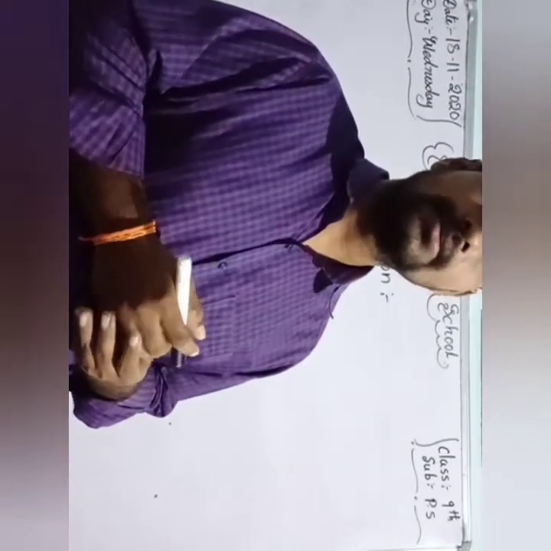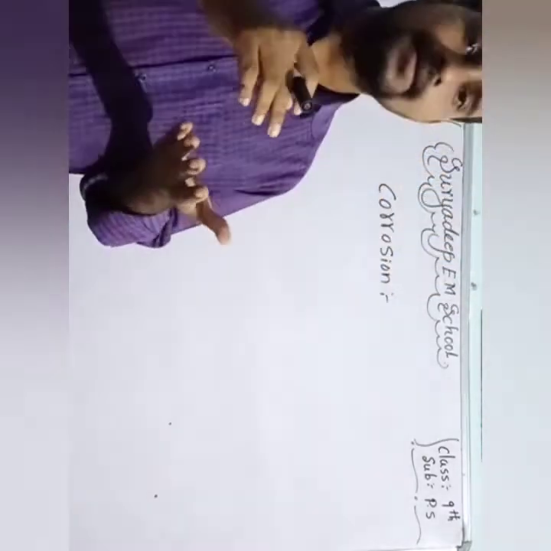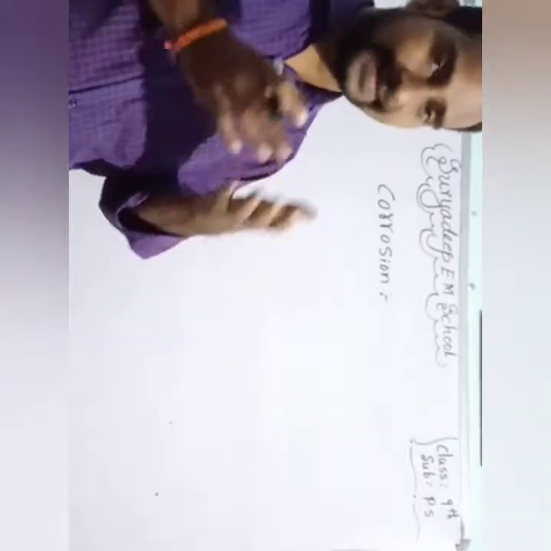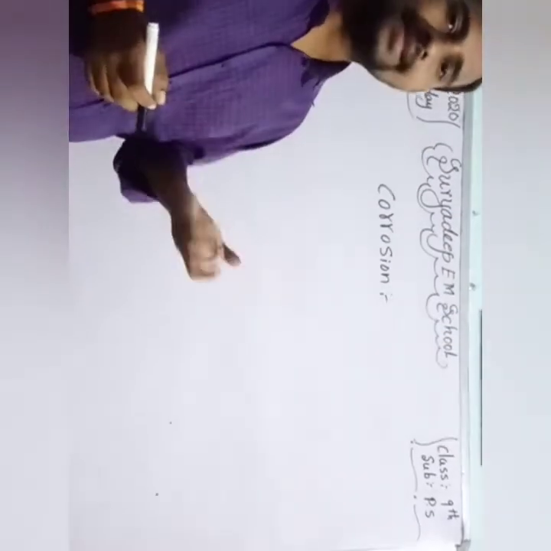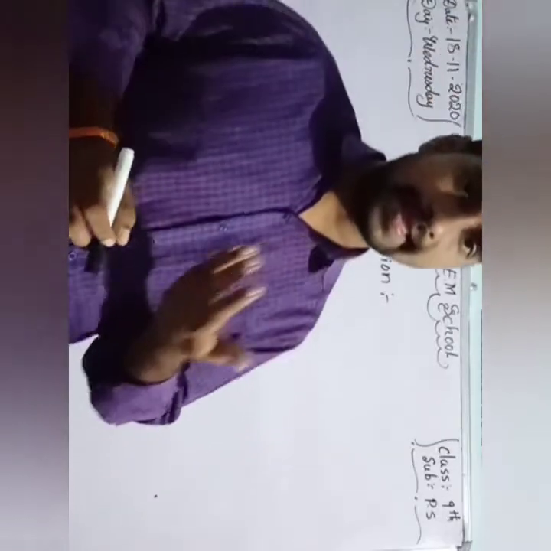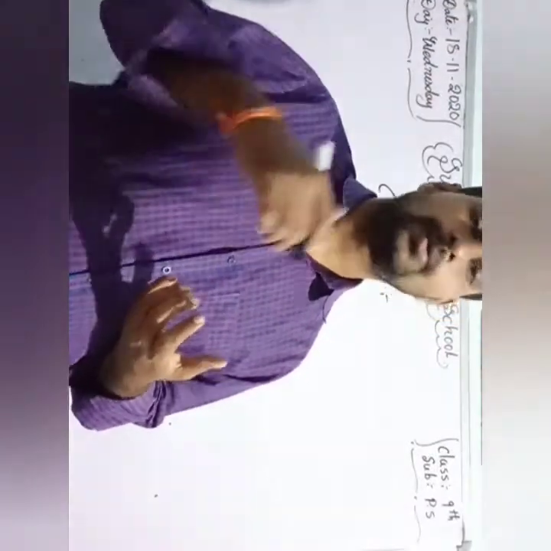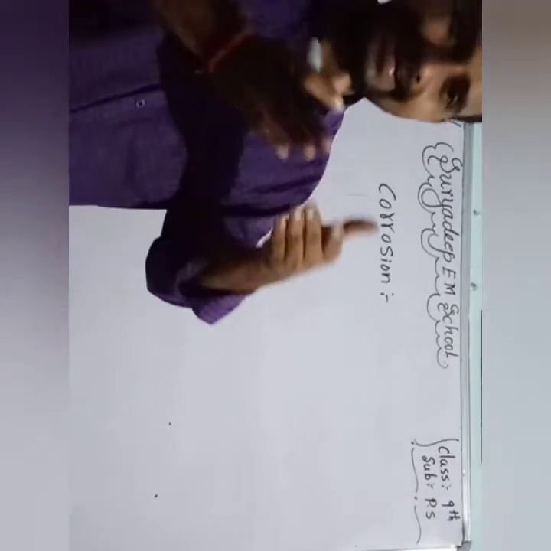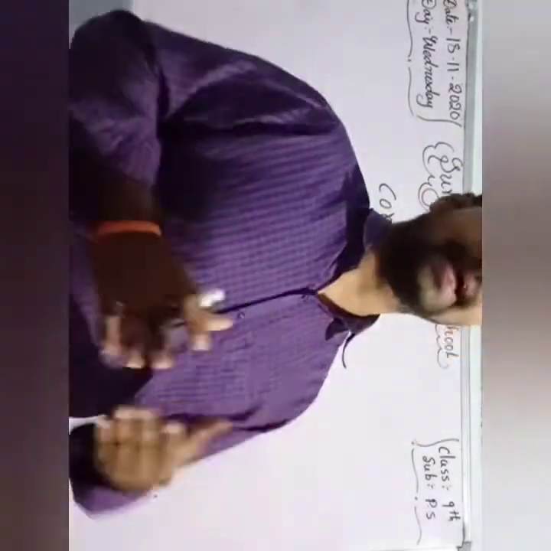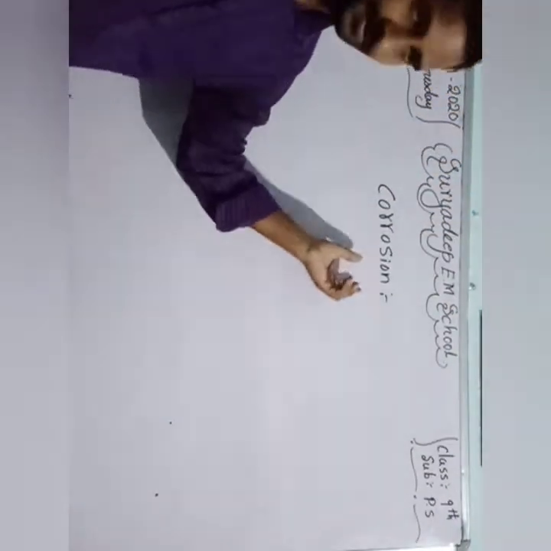The surface of the metal gets a layer, and that layer is simply called iron oxide. Clear? Simply, corrosion means when metals are exposed to air, oxygen, water or any acid to give metal oxides. This phenomenon is called corrosion.